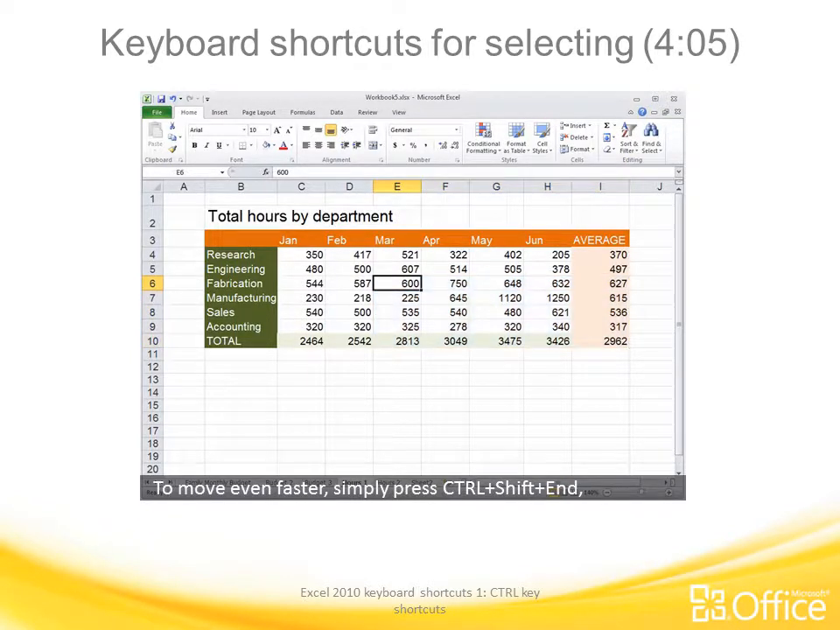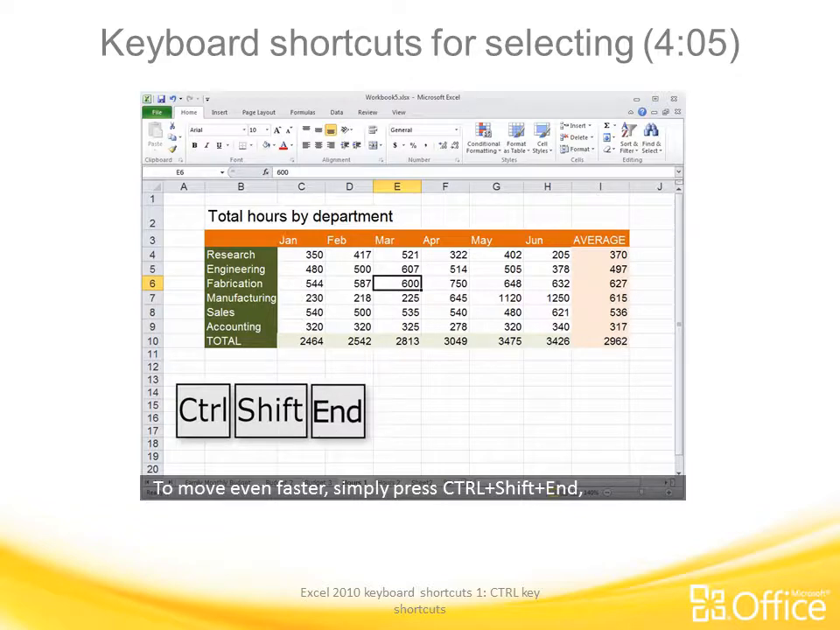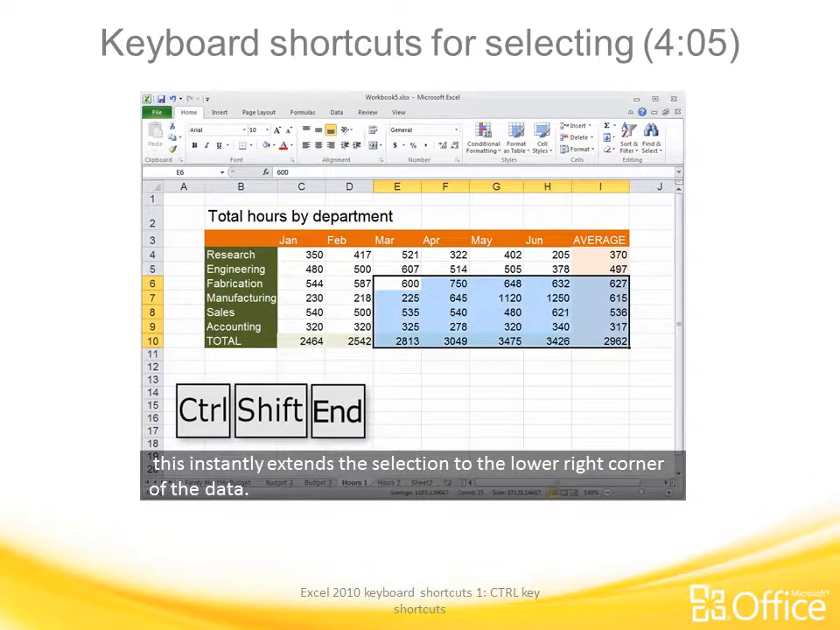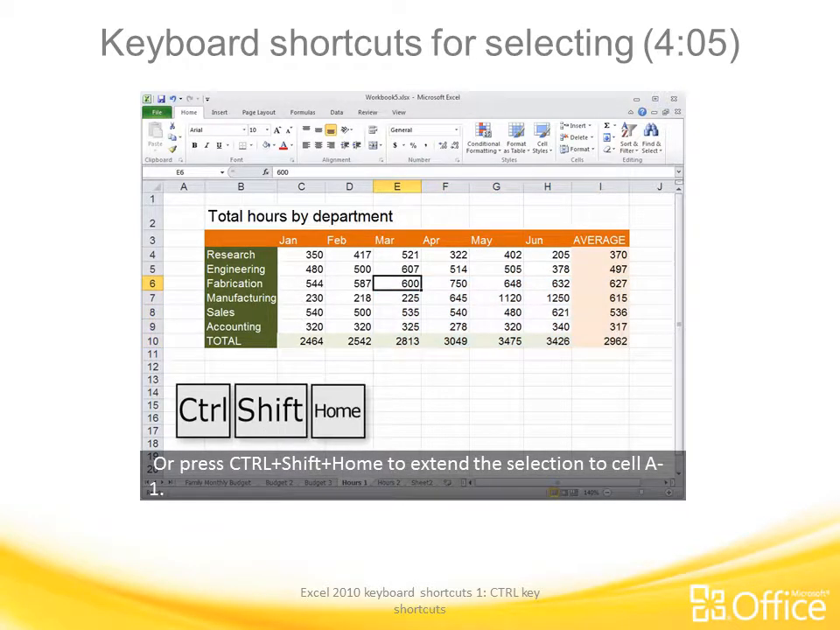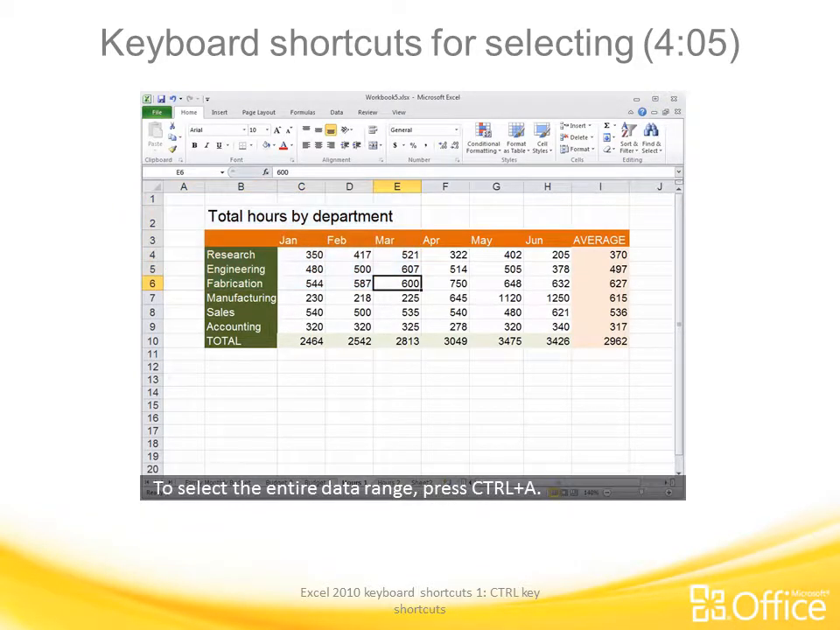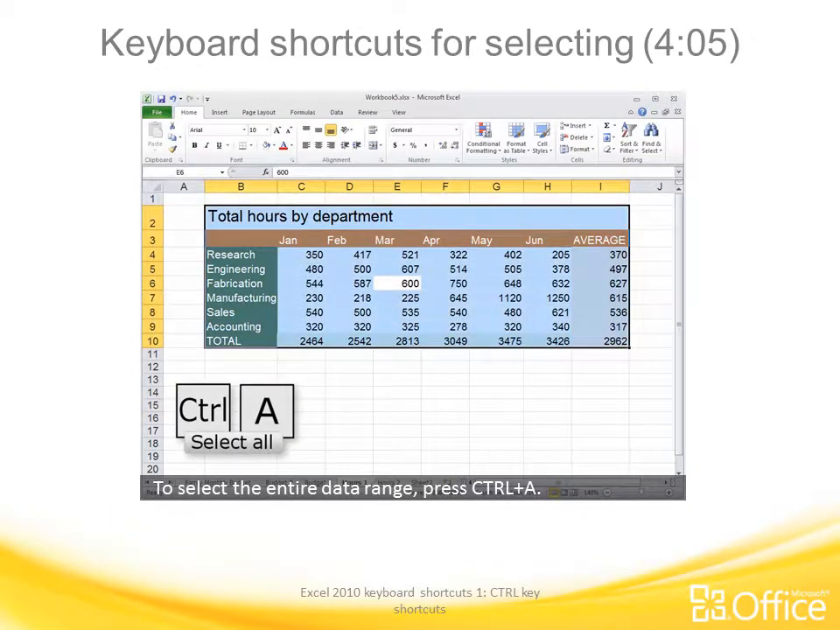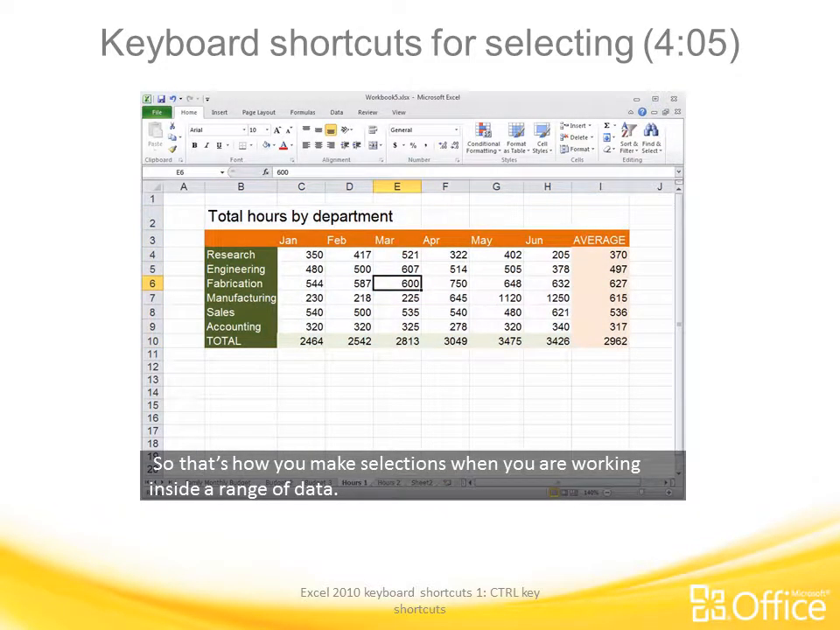To move even faster, simply press Control Shift end. This instantly extends the selection to the lower right corner of the data. Or press Control Shift home to extend the selection to cell A1. To select the entire data range, press Control A. So that's how you make selections when you are working inside a range of data.